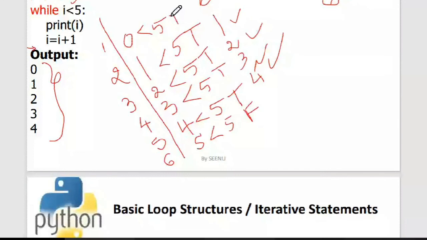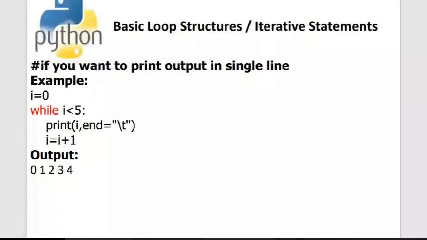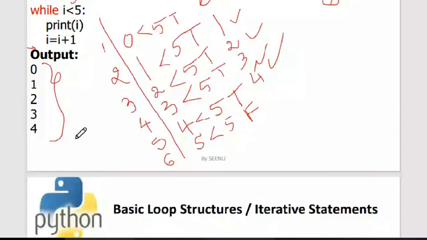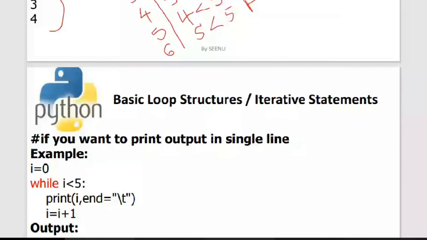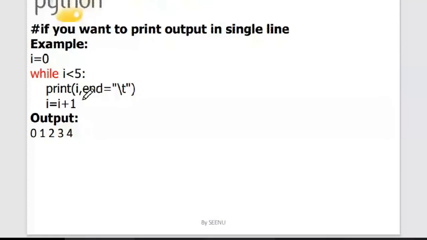Now coming to the next example. I have written the same program. Here, you see that the output is given one after the other in new lines. But if I want the output to be printed in the same line, in a single line, I can use a statement over here which says end is equal to, and I can give a space or asterisks or whatever. I have shown this in the previous examples as well. So here I am giving a tab.